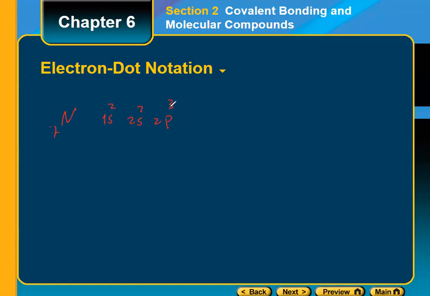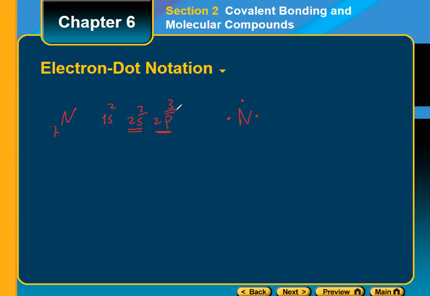In that case, we are just going to represent the unfilled outermost sub-energy level. So we write nitrogen and make just 3 dots that represent the 3 electrons in the outermost energy sub level. The completely filled one is not represented. Here we don't represent the 2 electrons in the s because it's already completely filled, but the p is represented because it's not completely filled.